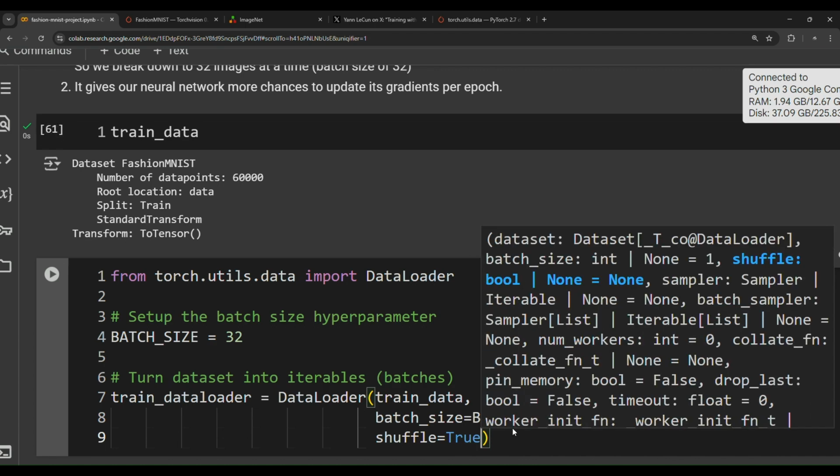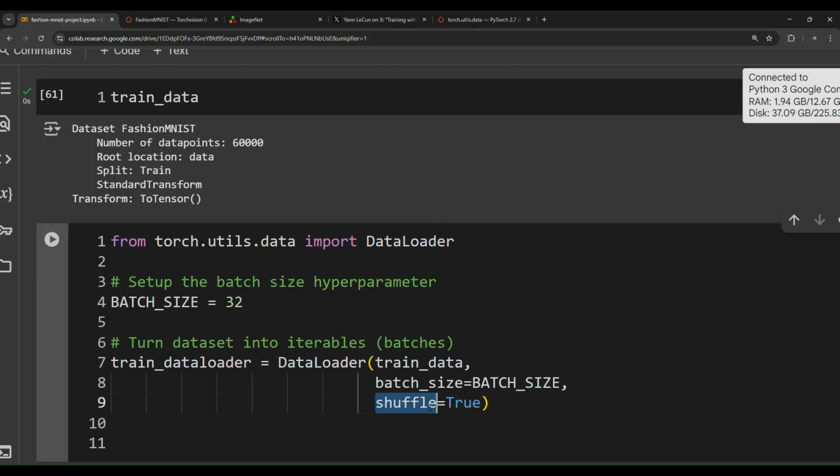When you shuffle the data, you will get better reliability, better reproducibility, and better validity of the model, because when you get the data in the same order, the model will be biased. So to get rid of the bias, we need to shuffle the data in order to get better reliability, validity, and reproducibility of the model results.